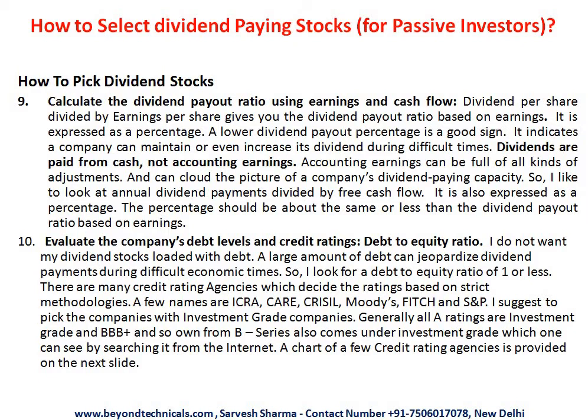There are many companies called credit rating agencies like ICRA, CARE, CRISIL, Moody's, Fitch, S&P. These people evaluate and keep an eye on the company. And if the company has taken more debt, they will downgrade its ratings. Generally, good companies will have A, AA, AAA kind of rating. And triple B is okay. And anything double B, B, C, D, they are risky companies. Now we'll see those here.